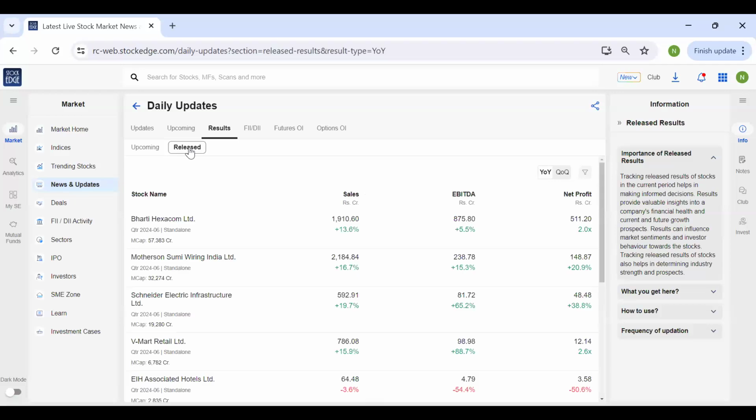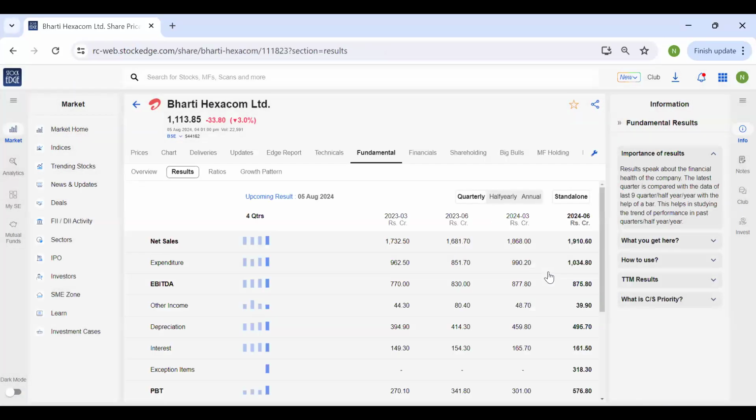The second part is the released part. Released part gives you a snapshot of the result. So as soon as the result is declared, it is updated over here. A snapshot is provided, and you can see that the sales, EBITDA, and the net profit figures are provided over here. And once you click over here, it will take you to the detailed results.